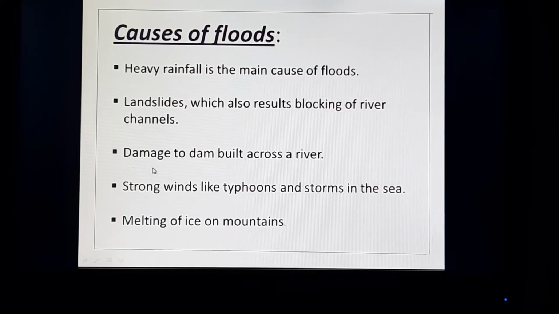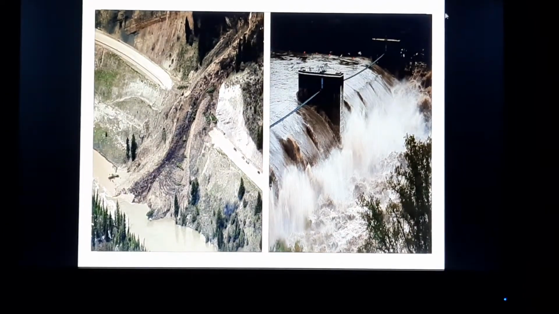And you can see here damage to a dam built across a river. When there is a dam across a river, you can see in this picture, the second picture. When the dam breaks down or there is any damage in the dam that could not prevent the blocked water, then the water overflows, and due to that reason the flood also occurs. You can see in this picture.